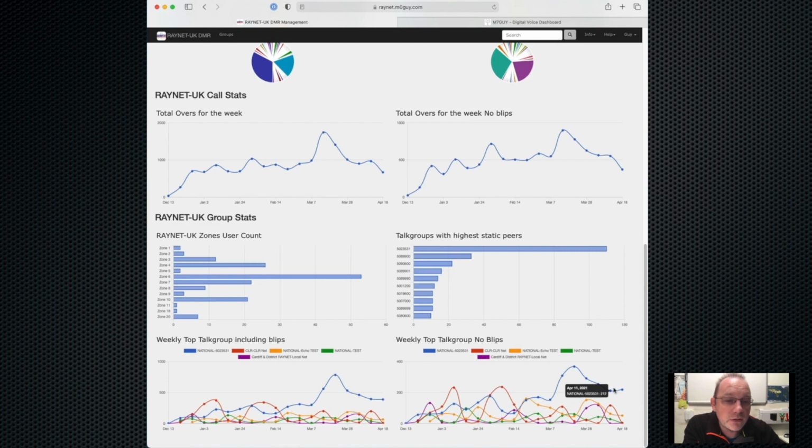And then at the bottom here is just a little breakdown of where the most activity is occurring. So again, you can see the national talk group is the busiest, and then we've got our echo test is the next busiest at the bottom down there, but you can see it fluctuates week on week, but the national one seems to be at the moment continuously the busiest used.